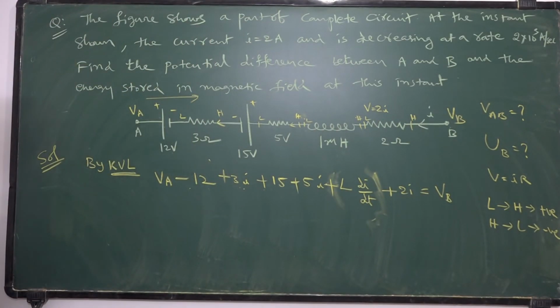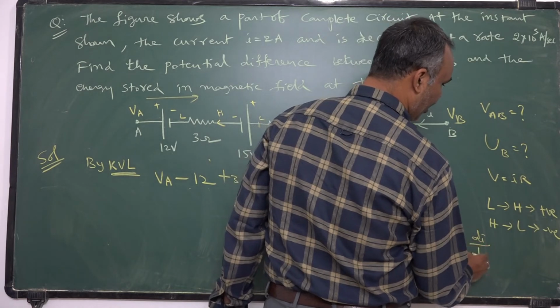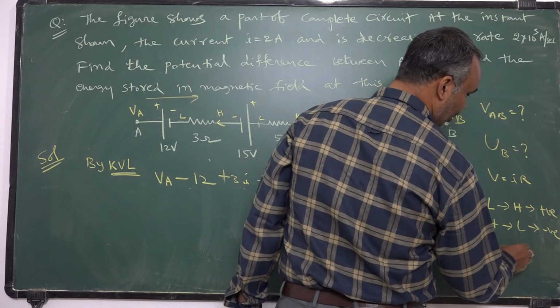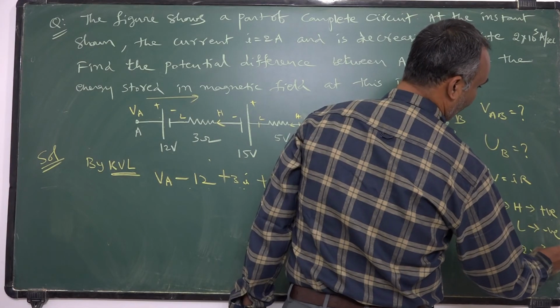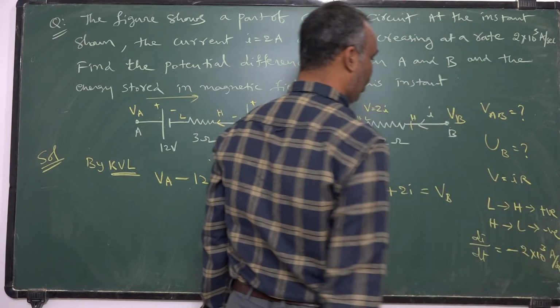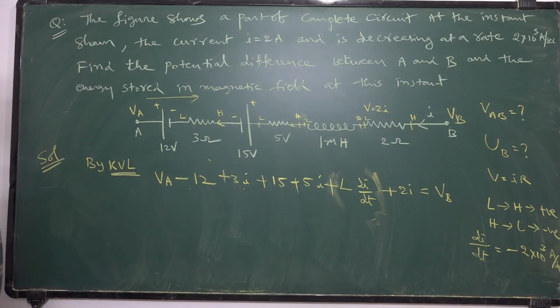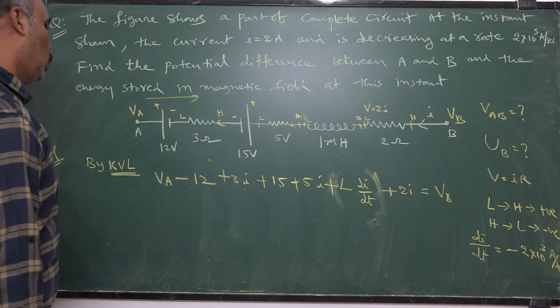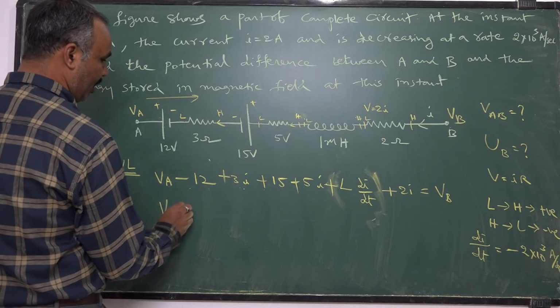You are given that the current is decreasing at a rate. Current is di by dt, it is negative, they said, decreasing. That is 2 into 10 power 3 ampere per second. Di by dt value they gave as minus. Current is decreasing with respect to time. Now, VA minus 12.